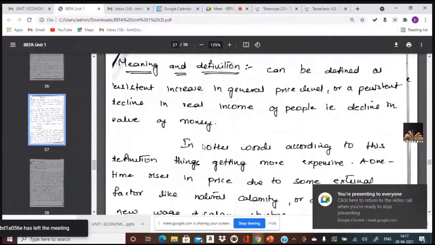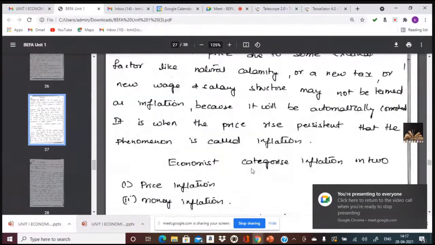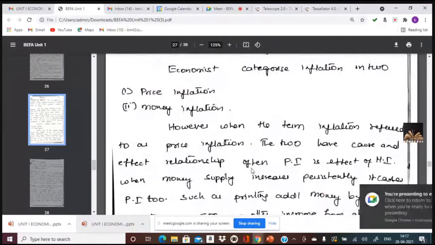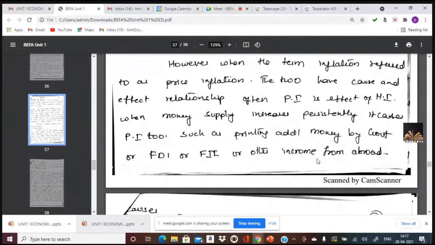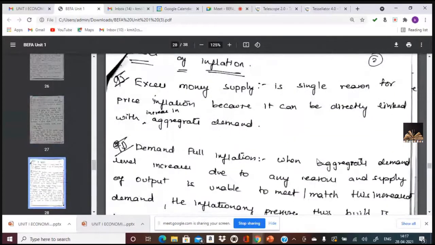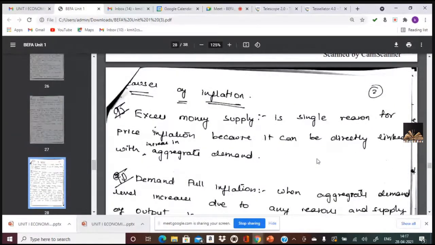So this is the concept of inflation. Now going to the next one, economists categorize inflation into price inflation and money inflation, but both have a cause and effect relationship. Now going to the causes of inflation. The first cause is excess money supply. What do you mean by excess money supply? Just now we have discussed it, isn't it?